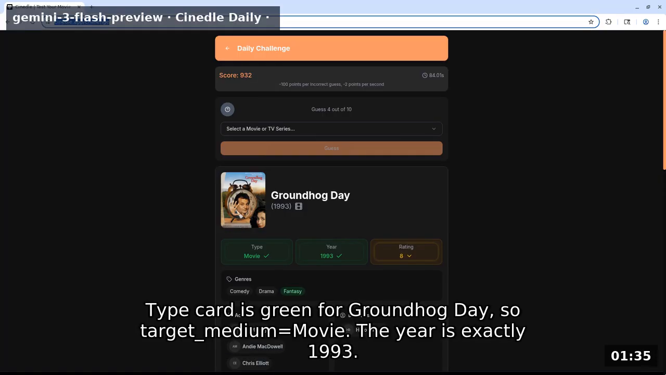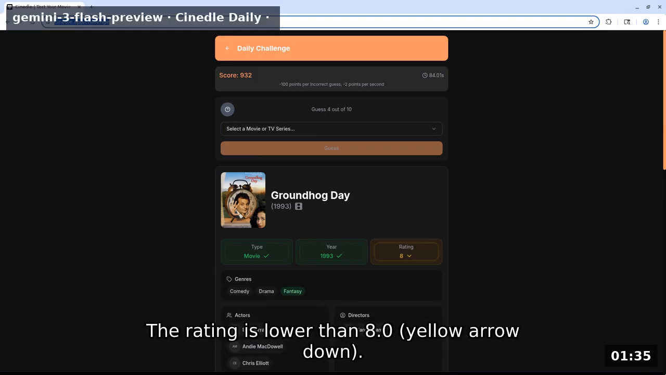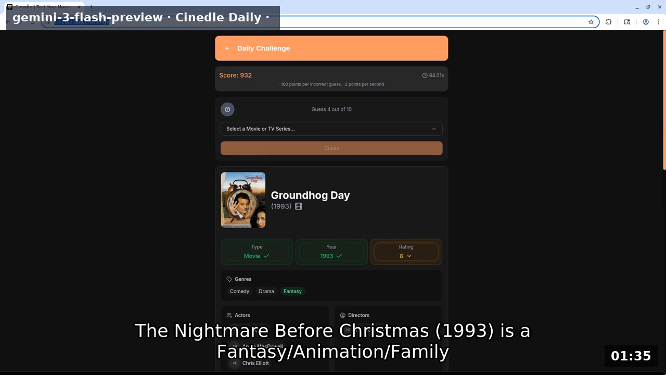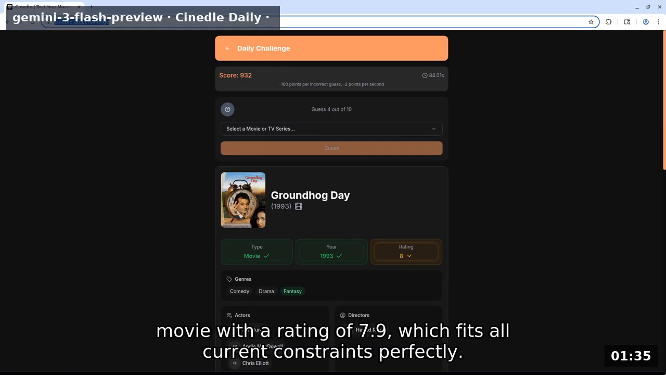Type card is green for Groundhog Day, so target medium equals movie. The year is exactly 1993. The rating is lower than 8.0, yellow arrow down. The genre fantasy is green, but comedy and drama are gray. The Nightmare Before Christmas, 1993, is a fantasy/animation/family movie with a rating of 7.9, which fits all current constraints perfectly.